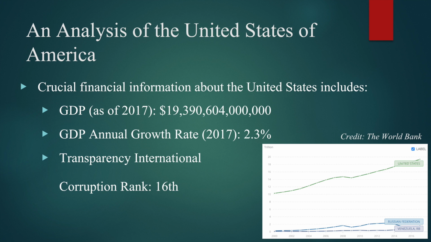Based on information collected from the World Bank, the United States, as of 2017, has a GDP of roughly 19.39 trillion US dollars. Additionally, the United States has an annual growth rate of its GDP of approximately 2.3%. Also, according to the most recent Corruption Perceptions Index from Transparency International, the United States ranked in 16th place, meaning that it's one of the least corrupt nations in the world, although well behind many other developed nations. It should also be noted that below we've included a chart from the World Bank which compares the GDPs of the 3 countries that we've analyzed.